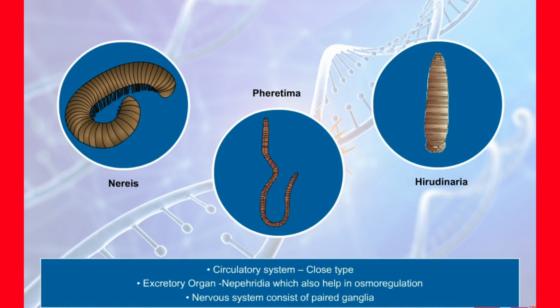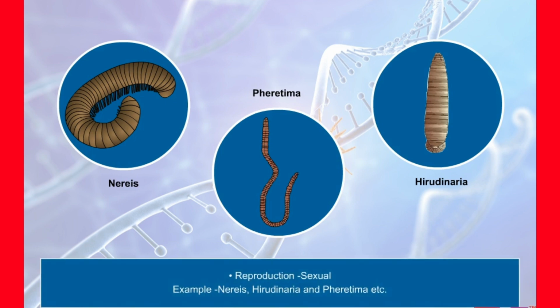Neural system has paired ganglia connected by lateral nerves to a double ventral nerve cord that runs the length of the body. Sexual reproduction takes place. Nereis, Hirudinaria, blood-sucking leech, and Pheretima, earthworm, are some examples of this phylum.